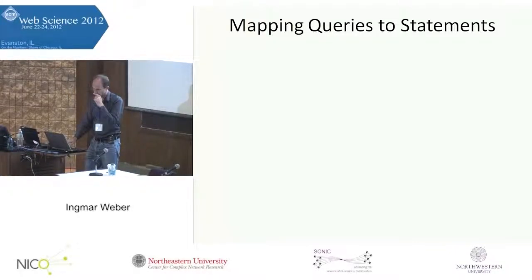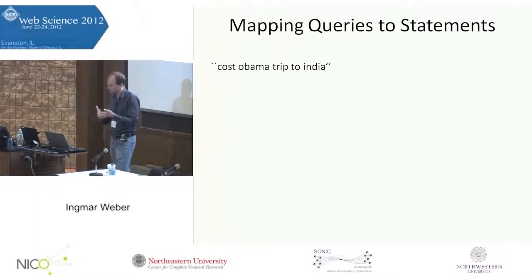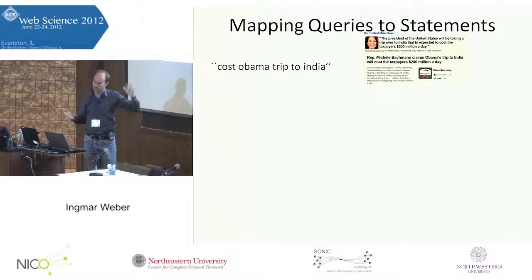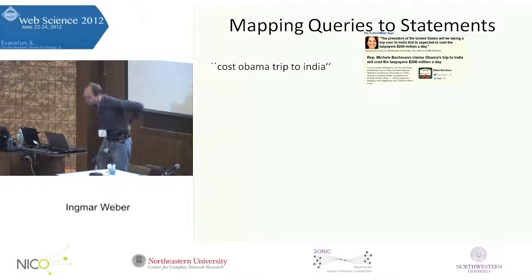For this quantitative part, I mentioned that we try to map statements or queries to fact-checked statements. For example, we try to map the query cost Obama trip to India. It's another statement made by Michele Bachmann. And the statement is, the President of the United States will be taking a trip over to India that is expected to cost the taxpayers $200 million a day. It's a lot of money to spend on it. I don't know. Anyways, this was just false.